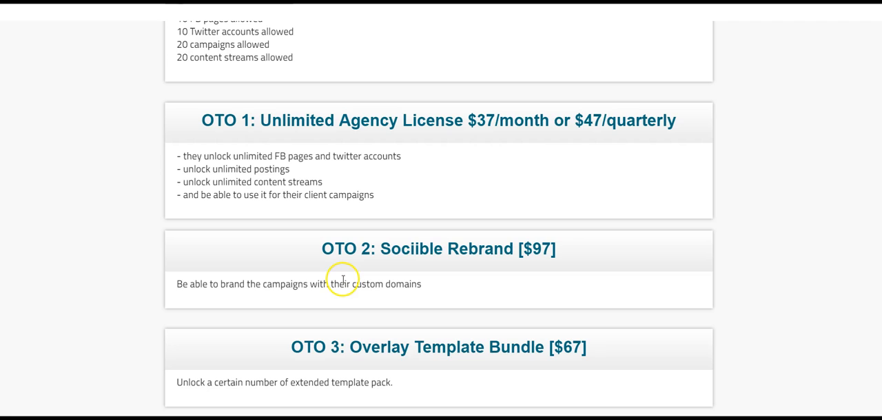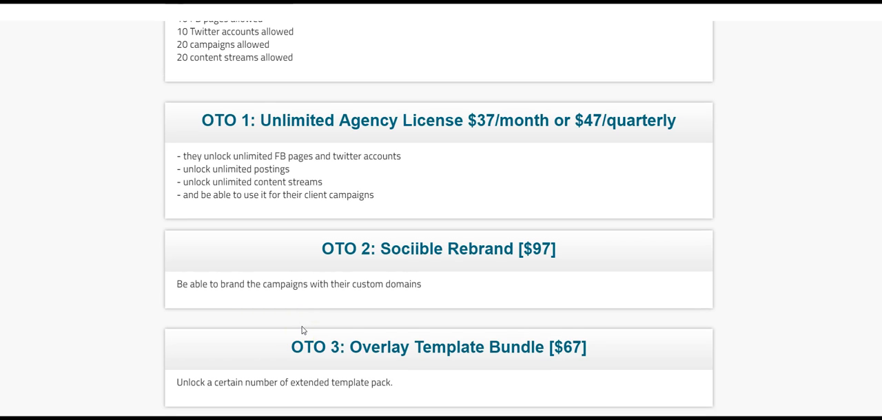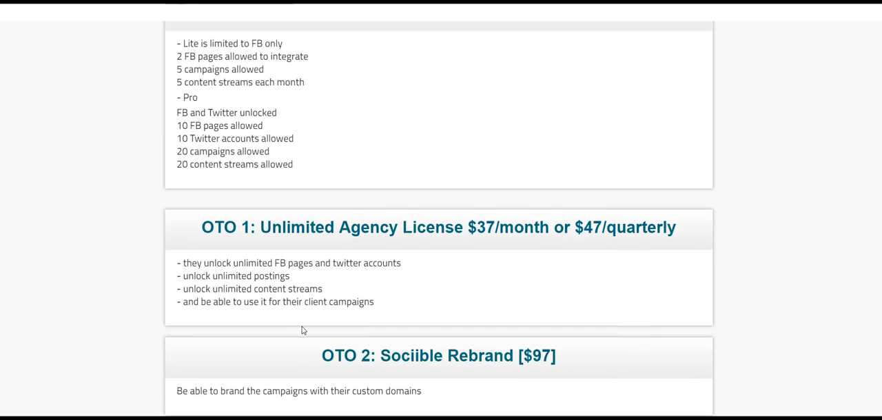OTO 2 of Sociible is Sociible Rebrand, which is at 97 bucks, and you will be able to brand the campaign with your custom domains. OTO 3 is the Overlay Template Bundle, which is at 67 bucks. It's going to unlock a certain number of extended template packs. So these are the OTO upsells of Sociible with the price points.